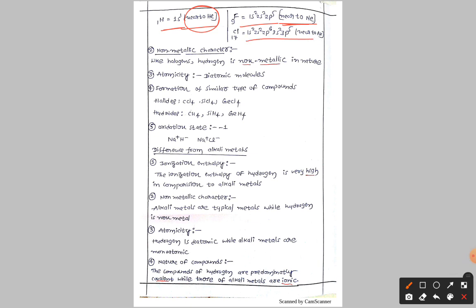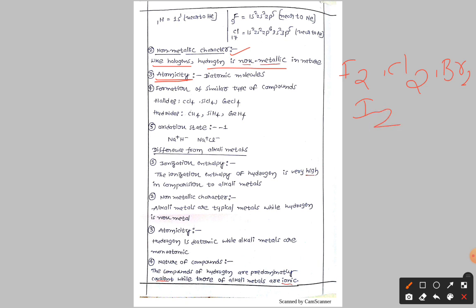Next, non-metallic character. As you know very well, halogens are non-metals, and hydrogen also is non-metallic in nature. Next, atomicity, nothing but how many atoms are there. As you know very well, fluorine, chlorine, bromine we write as diatomic, nothing but we write the two atoms together. Like that, hydrogen also has a diatomic molecule, so you write H2.